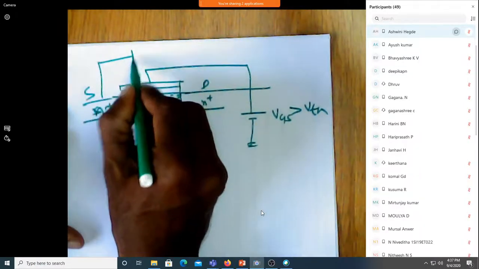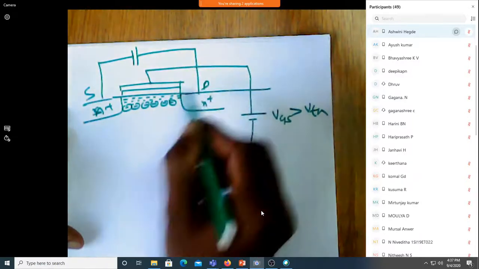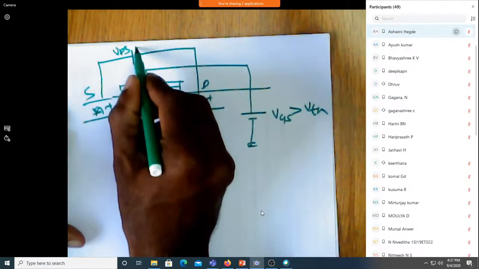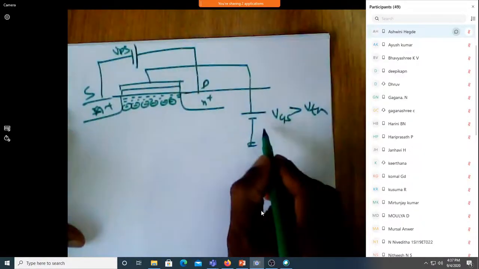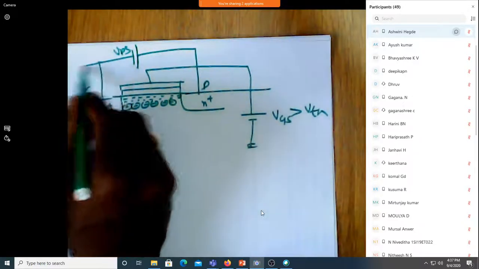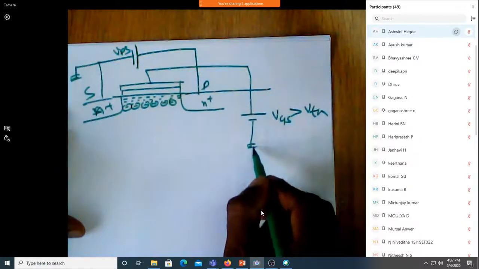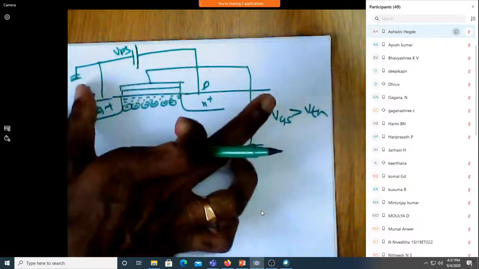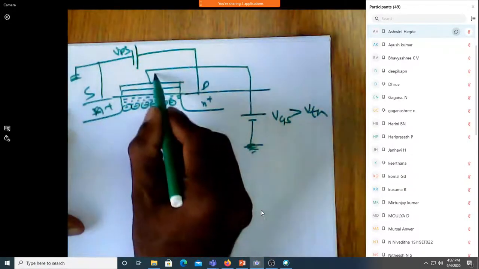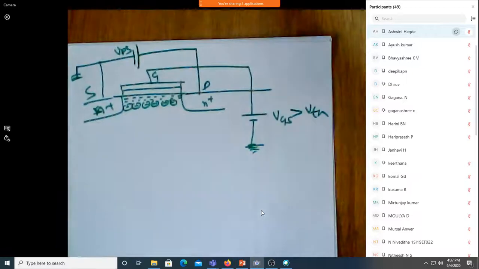And you also assume that you are applying a VDS voltage. This is VDS. Make sure that this is bigger. This is VGS because the source is grounded, so even though it is ground, these two potentials are the same. This is VGS. This is gate. Correct? Now let us see what happens.